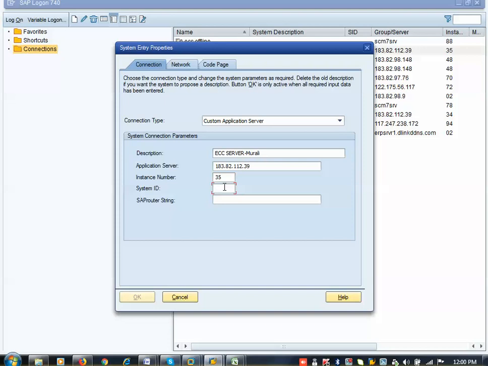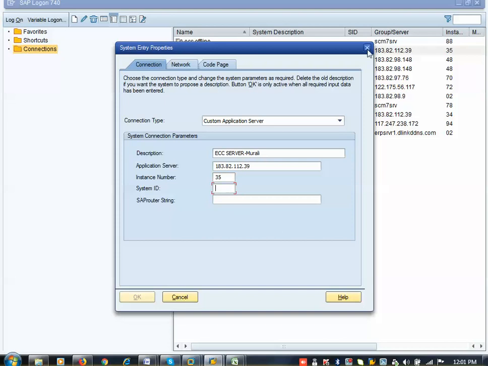Now, I have given all the documents to the bank, like Aadhaar card, PAN card, and some certificates required by the bank. Then they will give the account number to you to deposit the cash. The banker has to give it. If the banker is not giving it, you don't know the account number. The same way, if our basis team has not given these details, you cannot find them yourself. Somebody has to help you; you are dependent. That is the dependency between the basis team and the MM team.